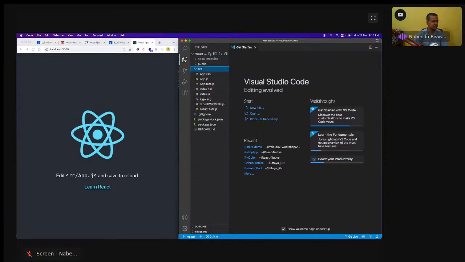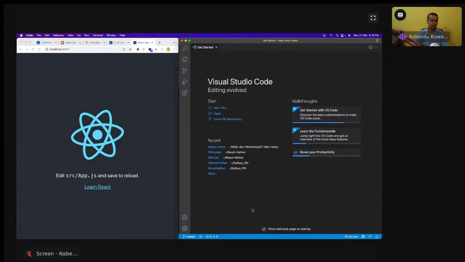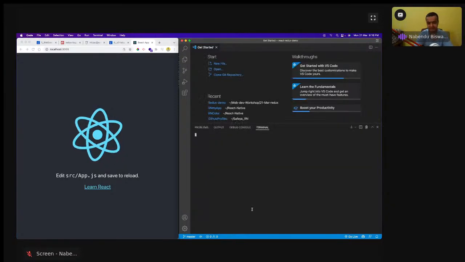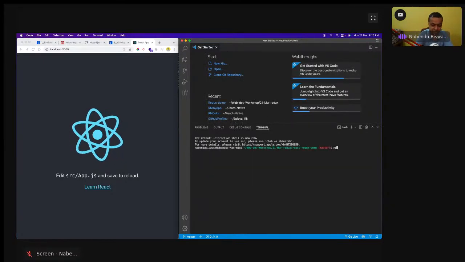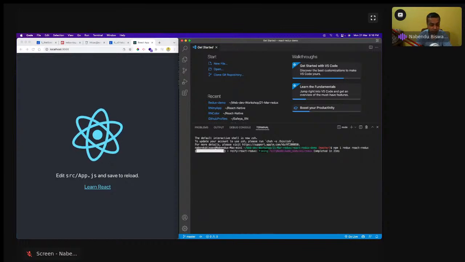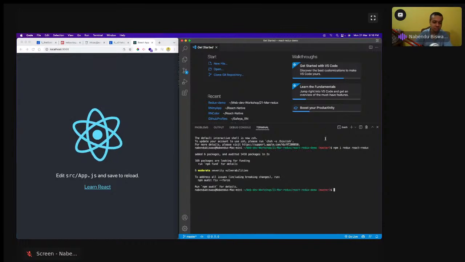The first thing is that I have to install something more. So let's install those things. Since my terminal is already occupied, I will open the integrated terminal and install it by npm i redux. So Redux I have to install, but there is another library known as React Redux. It's a library which connects React with Redux. It is very important to have both of these things, so I'm going to install both now.